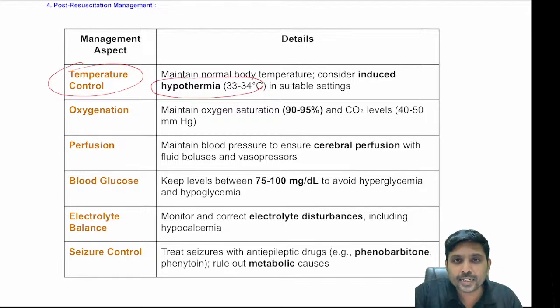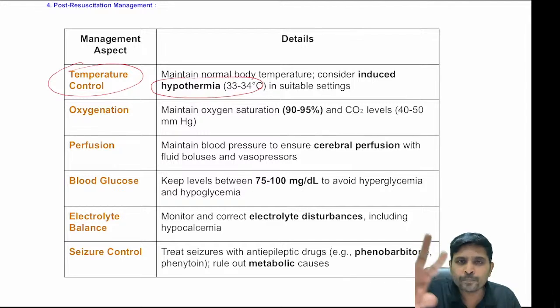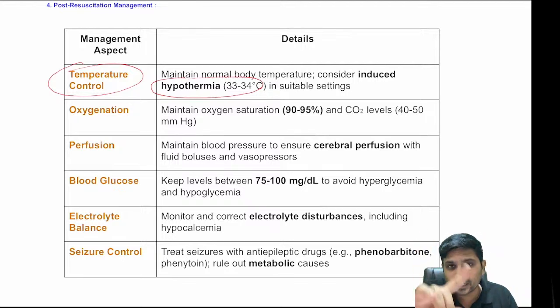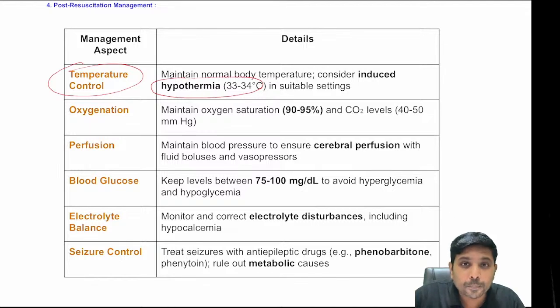But you reduce the temperature of the child to 33 to 34. You need to know the rule of 33. So less than 33 weeks, don't do therapeutic hypothermia. Therapeutic hypothermia is only for children between 33 weeks to 37 weeks. So remember one formula: 34 plus or minus 1. So 33 to 34. This is the target temperature. The target temperature is 33 to 34. Target gestational age is again 34 to 37. Right. So this is called therapeutic hypothermia.